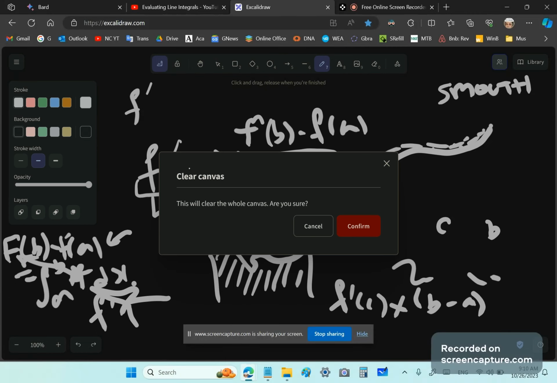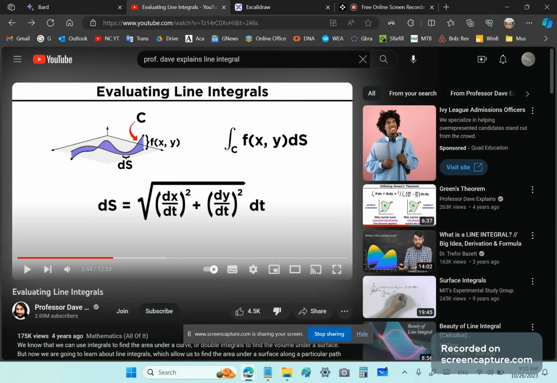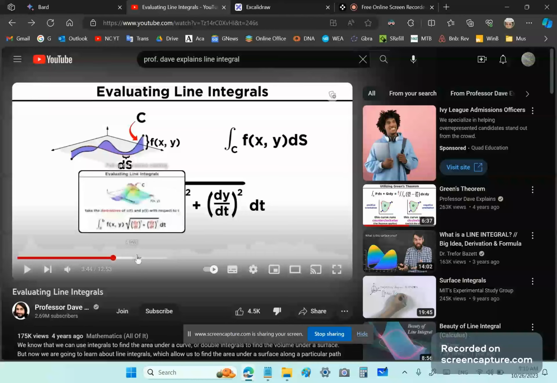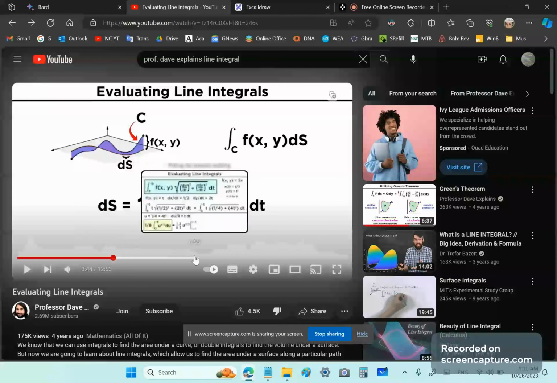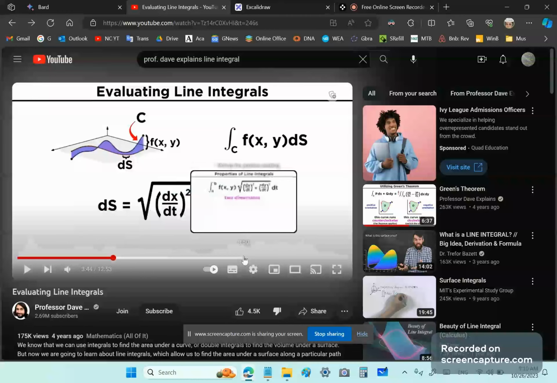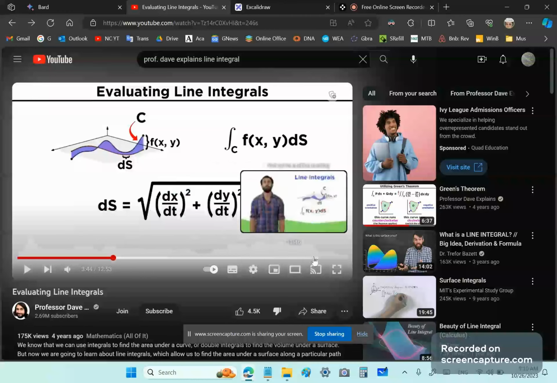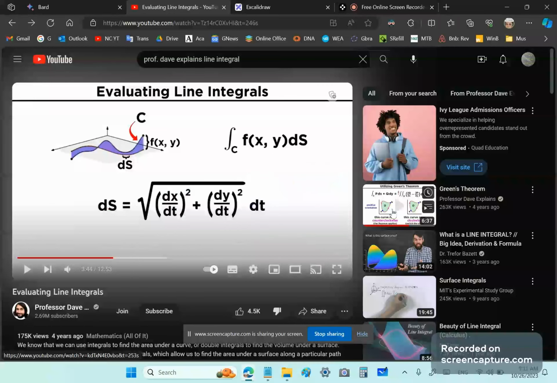Okay, so coming back to our little parrot, Dave. He carries on in this video of his, and he says nothing about the orientation, nothing about the signs, and he starts using these things over here and goes into the fundamental theorem for line integrals, which I'll talk about in a little bit. But in a previous video of his, which I may have covered or not, no, I don't think I have, it's Green's theorem, which is this one here.